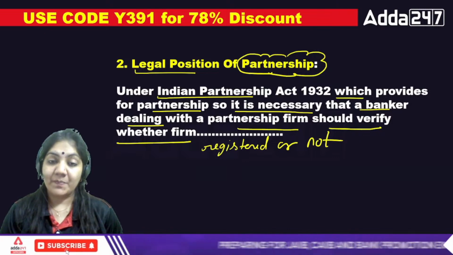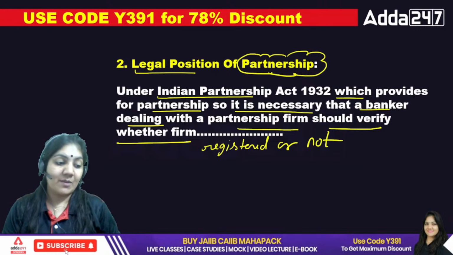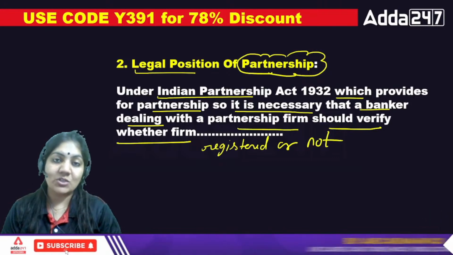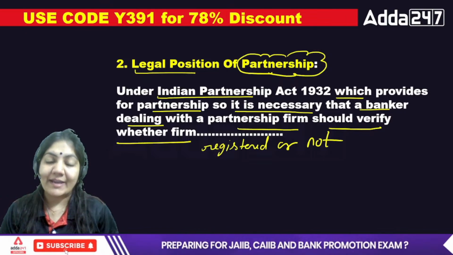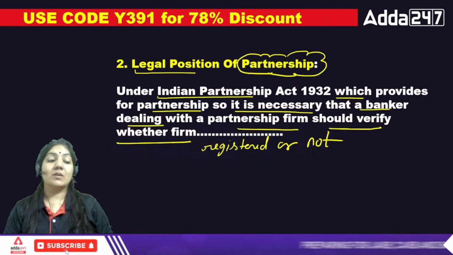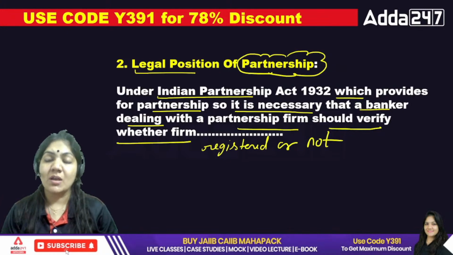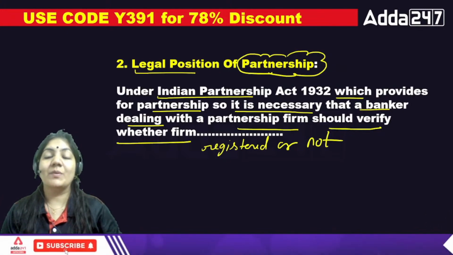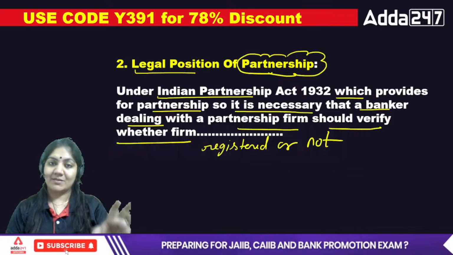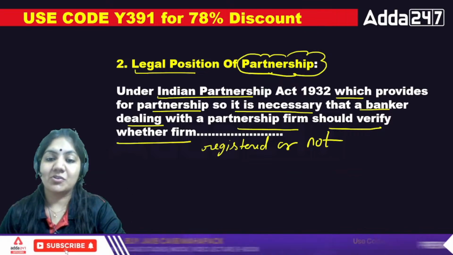And for the partnership, there is a consequence when the partnership is registered, and there is a consequence when it is not registered. Section 69 of the Partnership Act talks about the consequence of non-registration: simply, the firm cannot file a case and nobody can file a case on the firm. That is the basic thing about the non-registration of the firm.